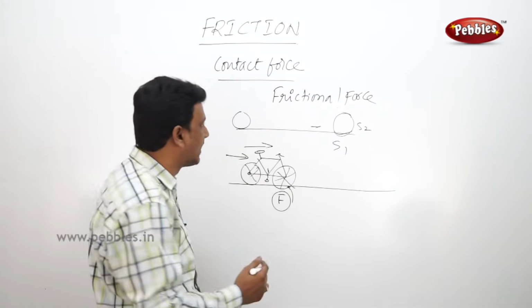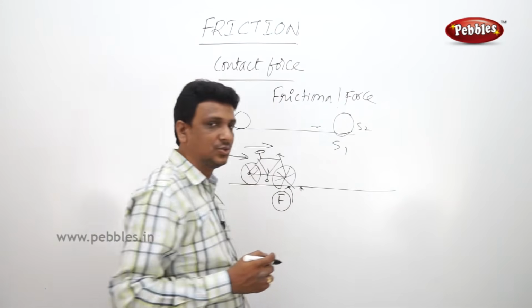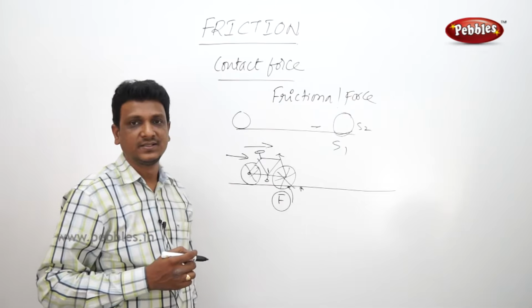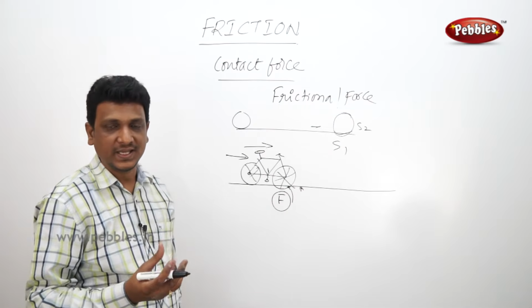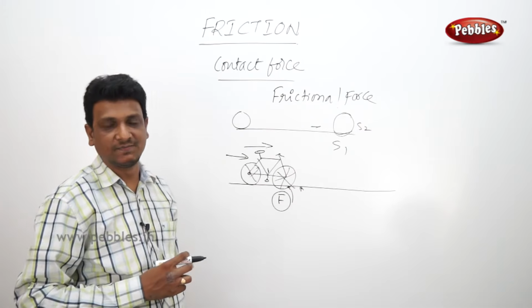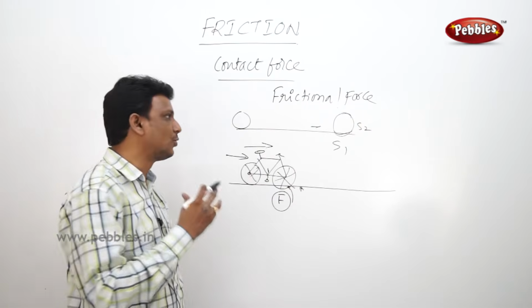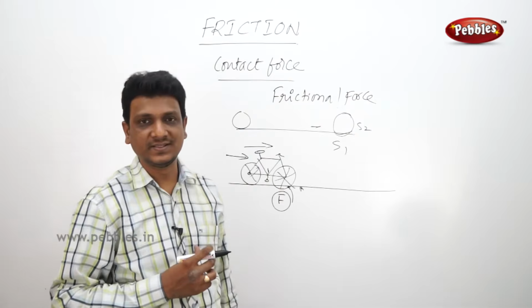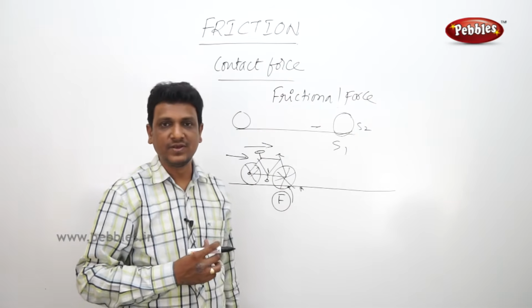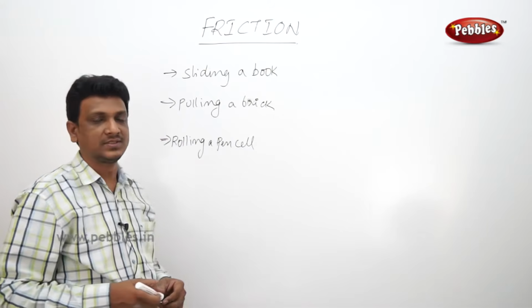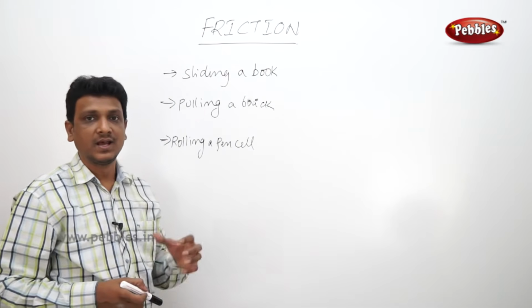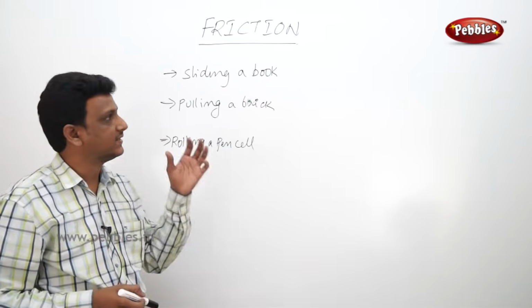But here one point we have to identify: when two surfaces are in contact, there will be some force working on the moving body in the opposite direction. That is the frictional force. There are so many instances, so many examples in our day-to-day life where we can observe friction. So now let us see some examples, some activities by which we can understand some more things about this friction.